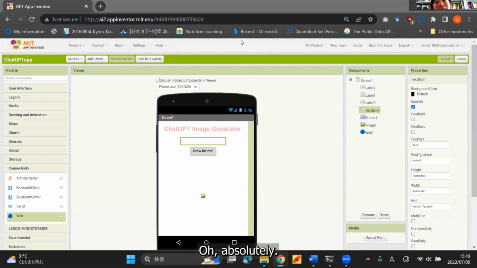Oh, absolutely. There are some other websites that look extremely similar to App Inventor because they are built on top of App Inventor. App Inventor is open source, and the license is the MIT license. The MIT license allows you to change the source code and make a commercial product and make a profit, no problem at all. So if you have a good app idea, you can develop it using App Inventor, export it as an APK file, and upload it on Google Play. And you can make a profit, no problem.